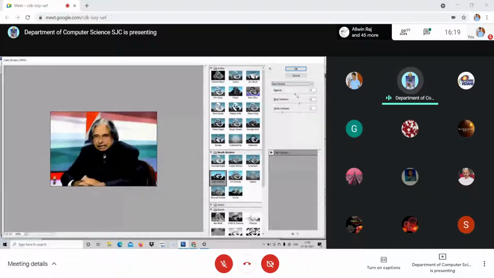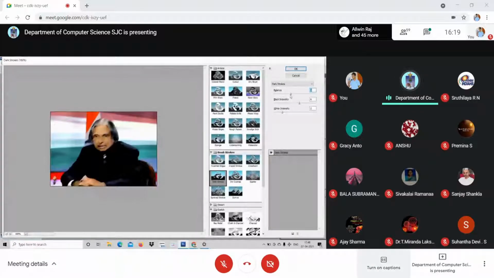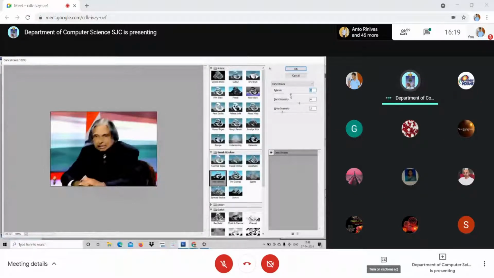Look at here. I increase the black intensity, and when I reduce the black intensity, the white intensity increases. So you get the picture as if you have painted it. You can choose like this.